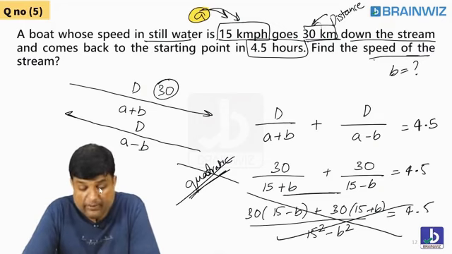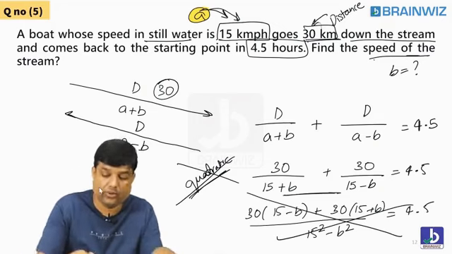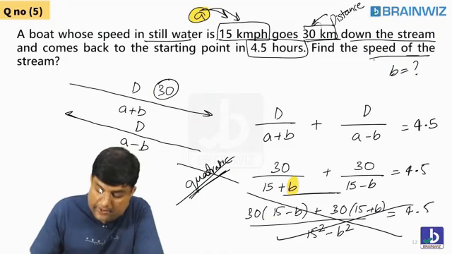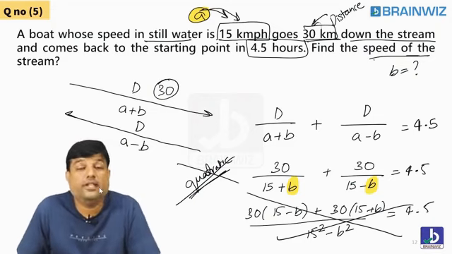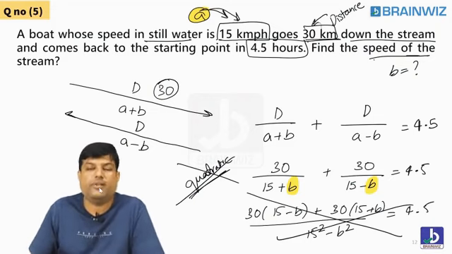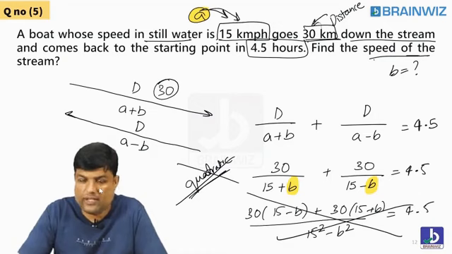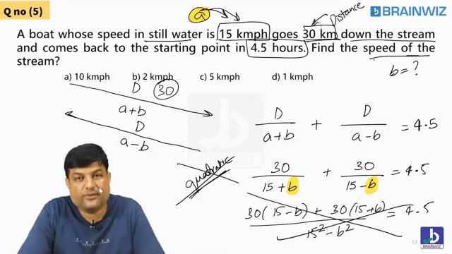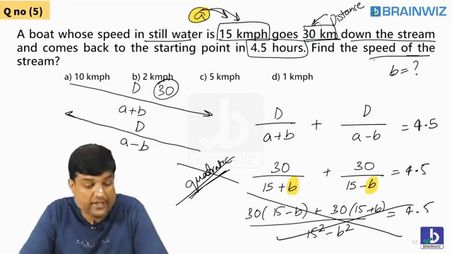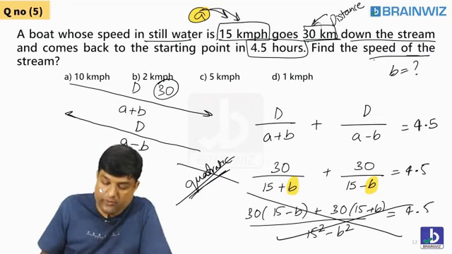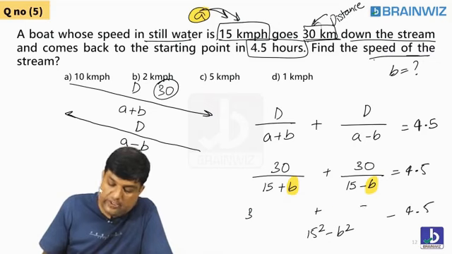Always, when the bases are missing, who is missing in this question, students? Is the numerator missing or the denominator missing? The denominator is missing. Whenever the denominator is missing, never just try to solve that thing. You can come from options. What are you going to do now? You have to come from options. Following everybody? Options, yes, Rahul, options save a lot of time for you. So stop doing all these things because it takes a long time.